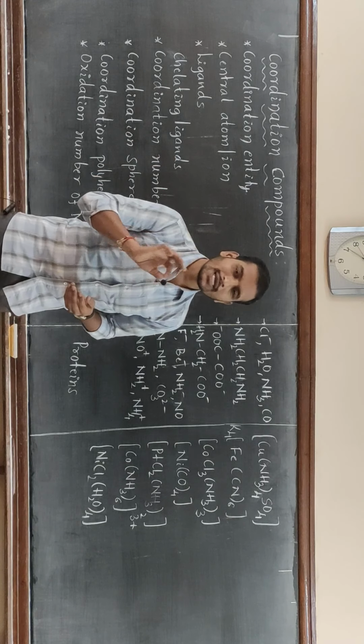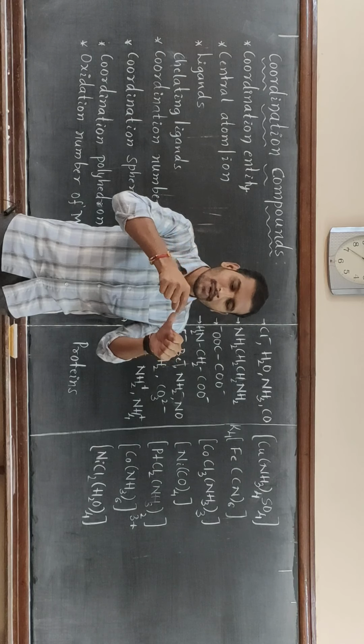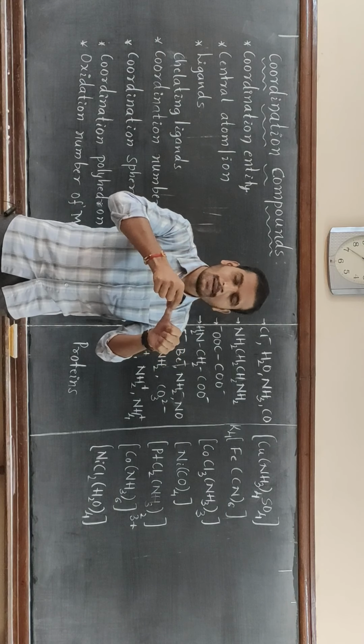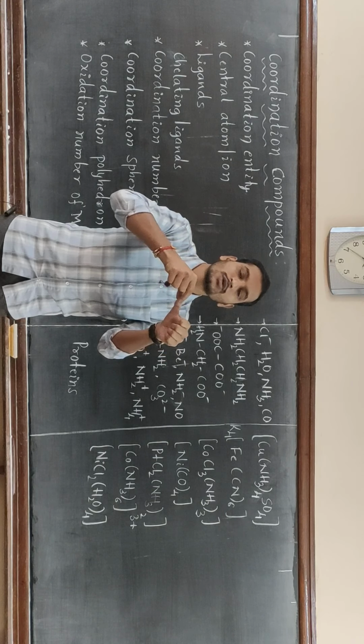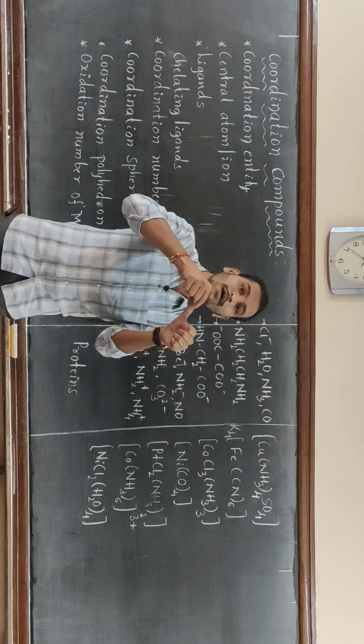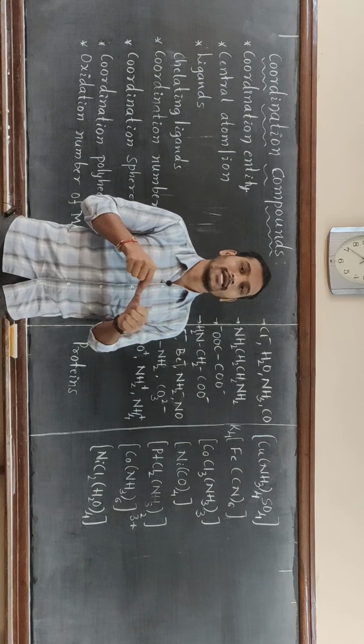Here, a bidentate ligand is a ligand which ligates to the central metal atom or ion by using two donor sites, or two donor atoms, of the ligand. That itself is called a bidentate ligand.